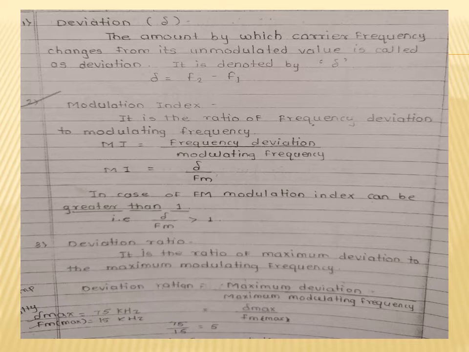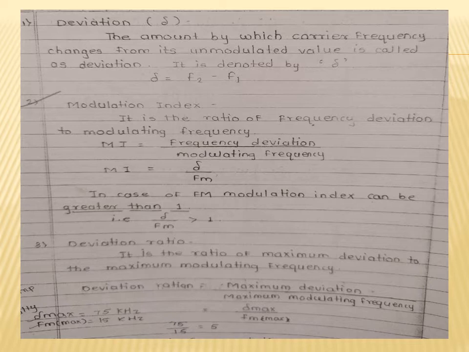This changed value of frequency is called the deviation, which is denoted by del. So del is nothing but f2 minus f1.